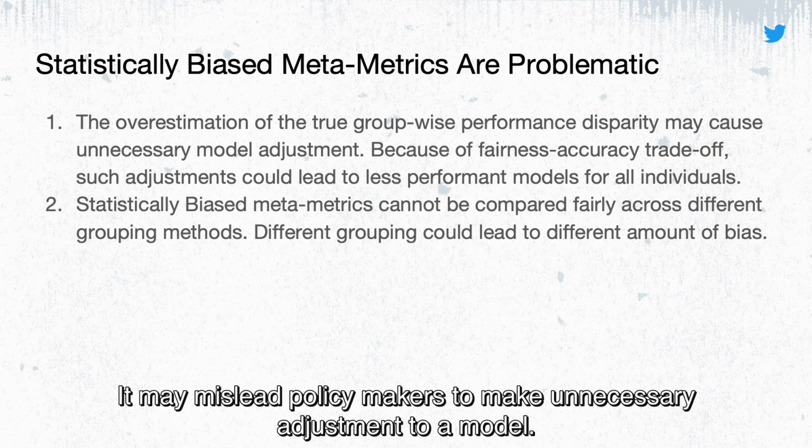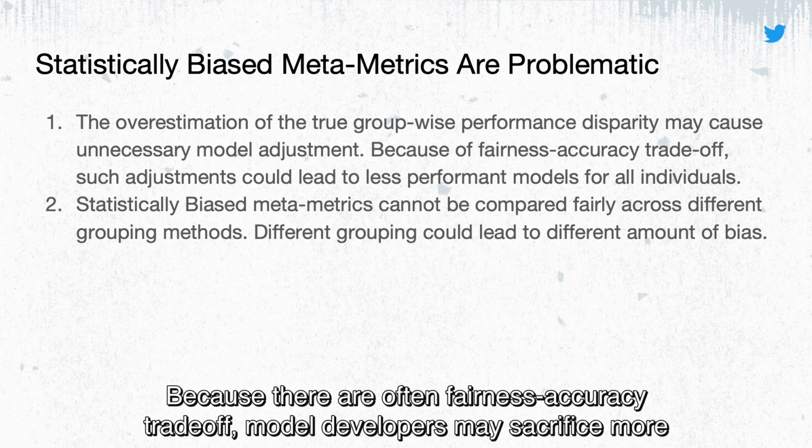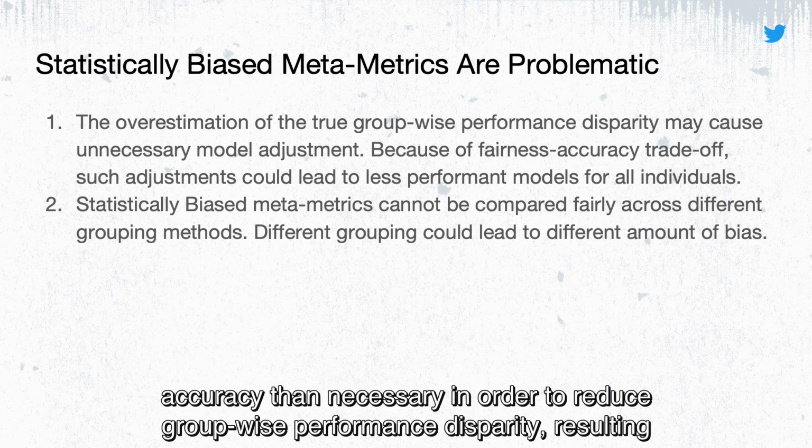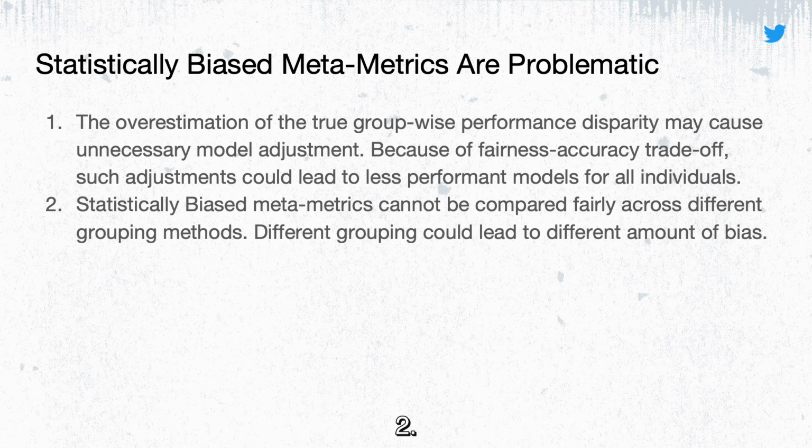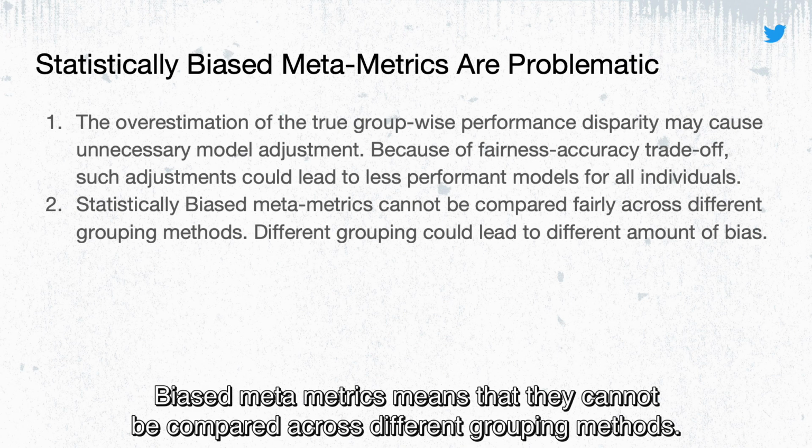One, it may mislead policymakers to make unnecessary adjustments to a model. And because there are often fairness accuracy trade-offs, model developers may sacrifice more accuracy than necessary in order to reduce group-wise performance disparity, resulting in a less performant model for all individuals. And two, biased MetaMetrics cannot be compared across different grouping methods.